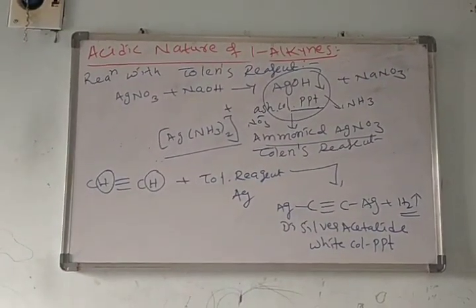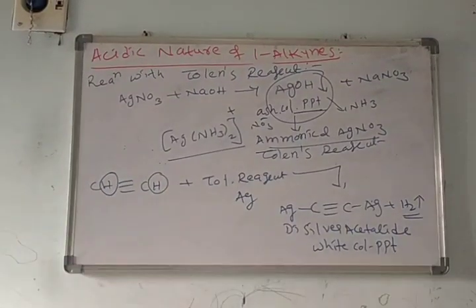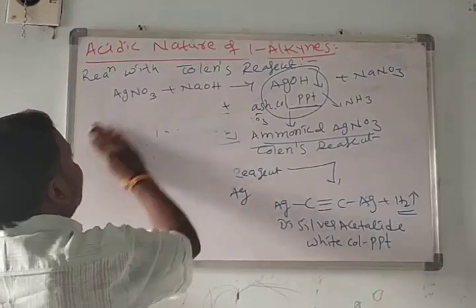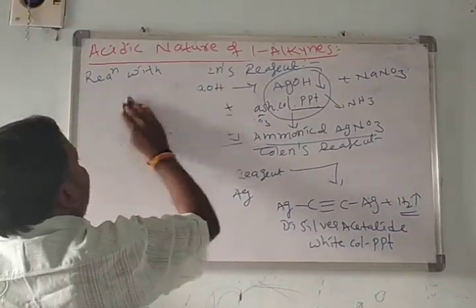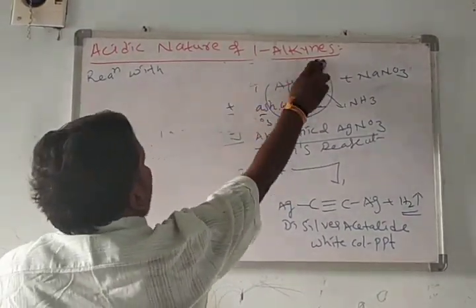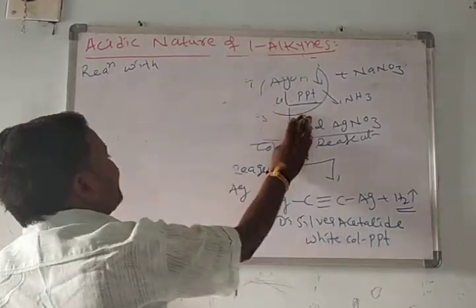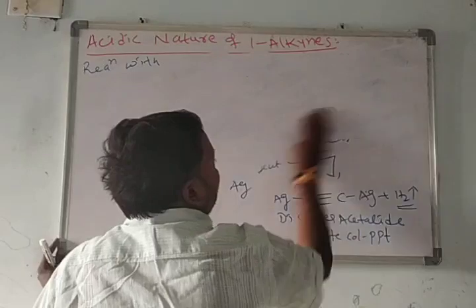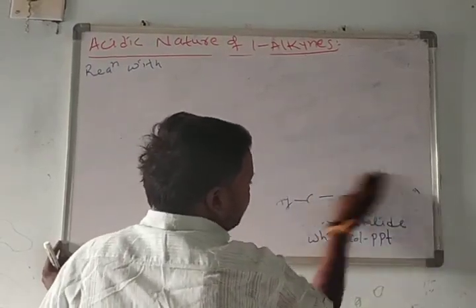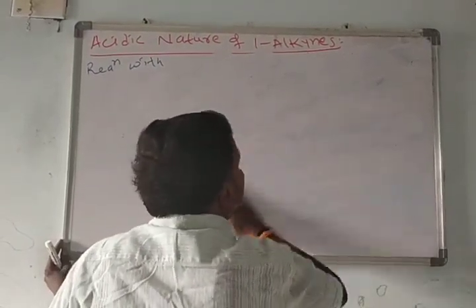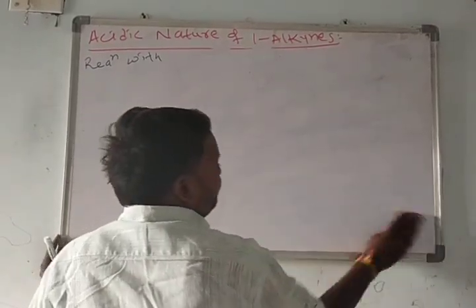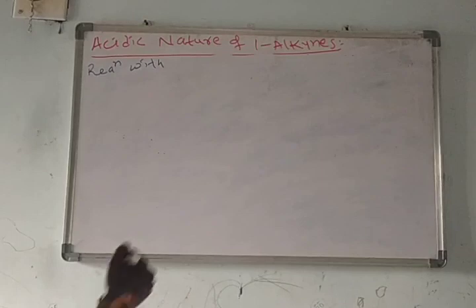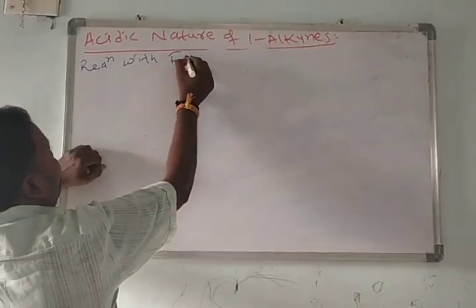Acetylene or 1-alkynes directly react with Tollens reagent. This is one of the good pieces of evidence for the acidic nature of 1-alkynes. Next, reaction with Fehling's reagent.